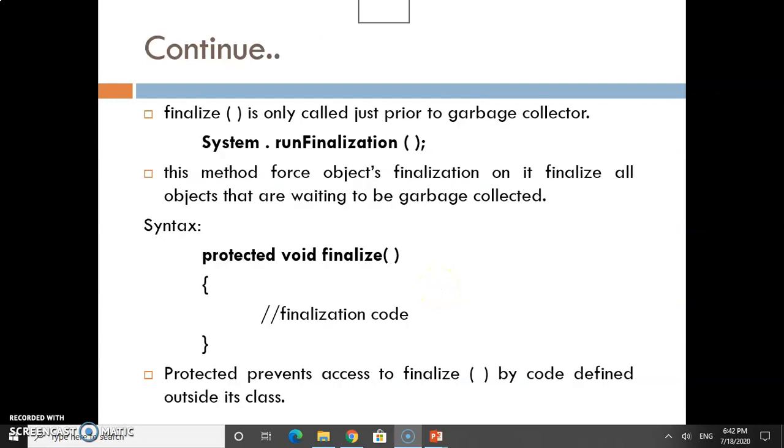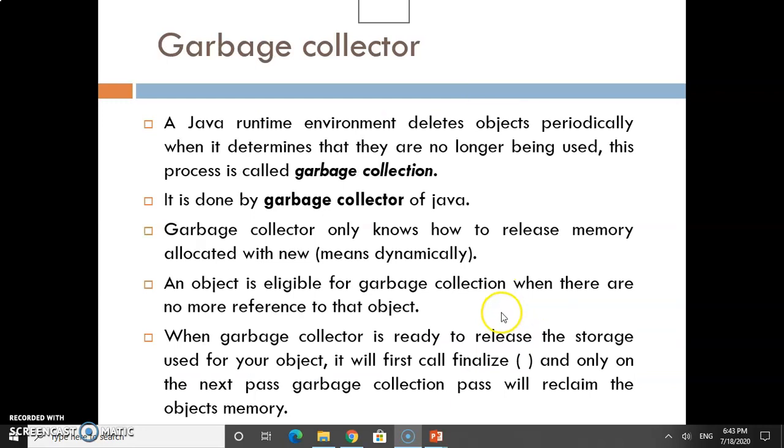How do we use the finalizer method? We can use System.runFinalization. This method forces the finalization of all objects that are waiting to be garbage collected. This is the syntax of the finalize method used by the system. It is protected, preventing access to finalize by code defined outside its class. The finalizer method behaves like a destructor, as we used in C++.